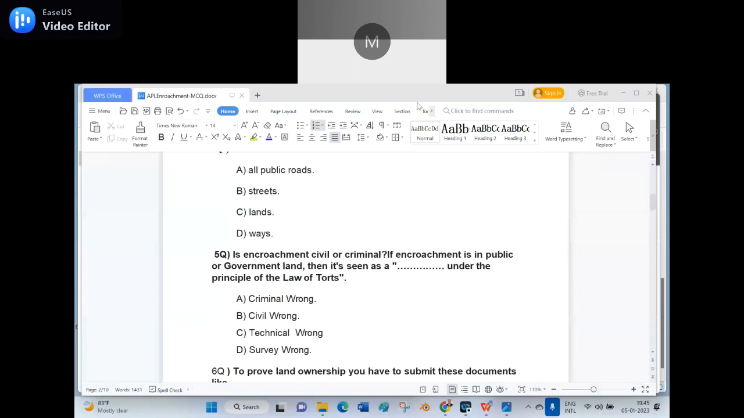Is encroachment an instance of civil or criminal wrong? If encroachment is in public or government land, then it is seen as a dash under the principle of the law of torts. Option A, criminal wrong. Option B, civil wrong. Option C, technical wrong. Option D, survey wrong. Sir, civil wrong. It is a civil wrong. When you say law of torts, generally that is counted as a civil wrong.